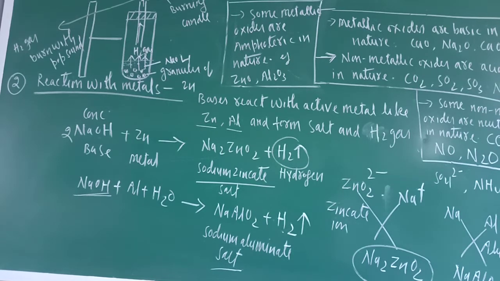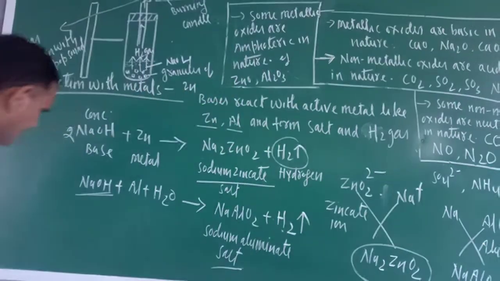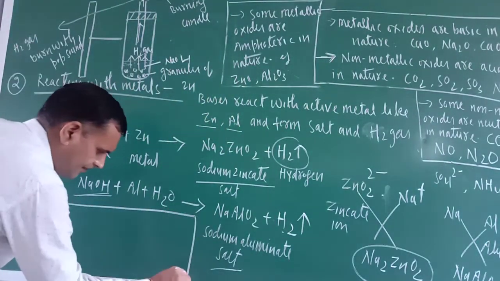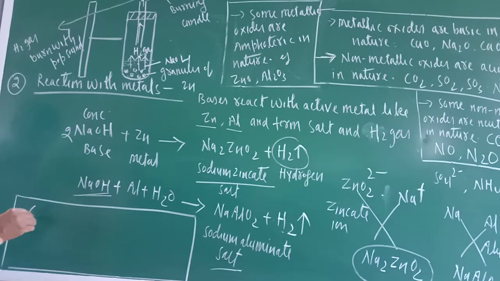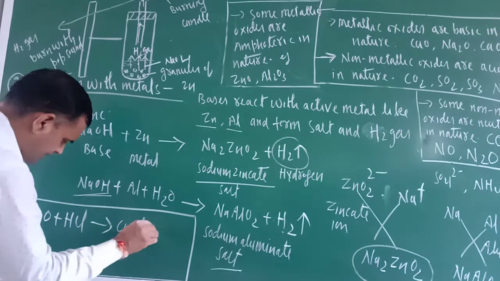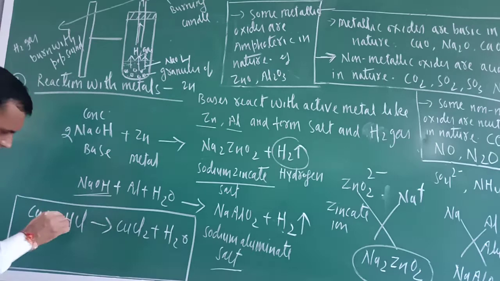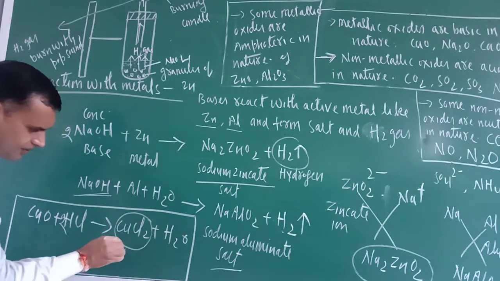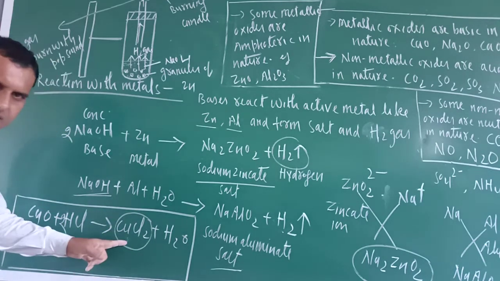Let us move toward the third chemical property, that is the reaction of acids with metallic oxides. If you remember which reaction I taught you, just see. I am comparing acids. I took copper oxide and acid HCl. So what was the reaction? CuCl2 plus H2O. A blue-green precipitate was formed, or not?